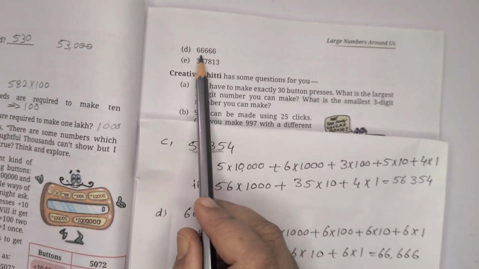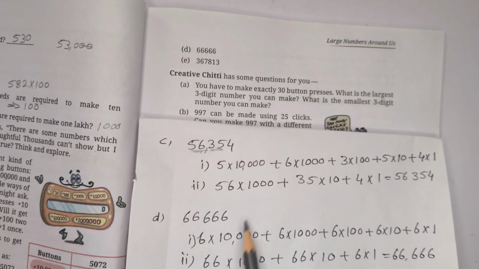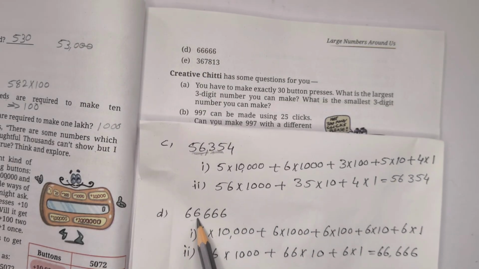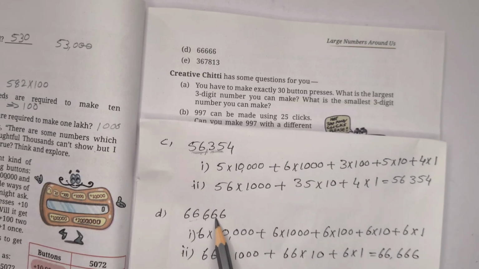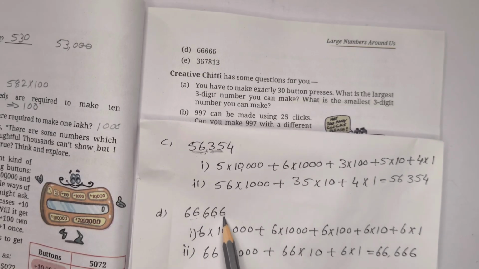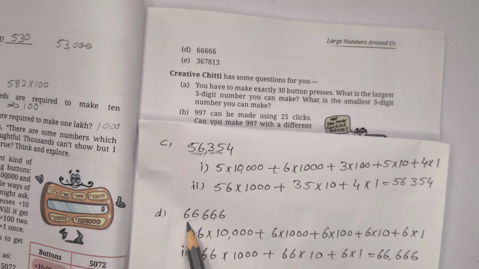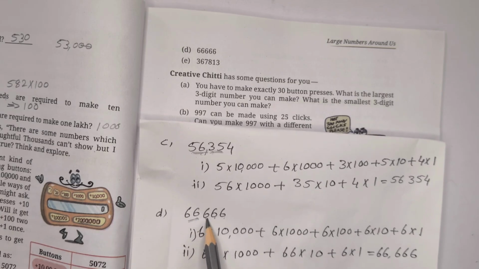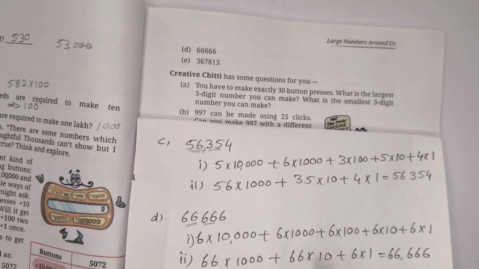The next number is 66,666. That we can write 6 into 10,000, then 6 into 1000, 6 into 100, 6 into 10, 6 into 1. Another method, if you are taking 66 together, 66 into 1000, 66 into 10, then 6 into 1.